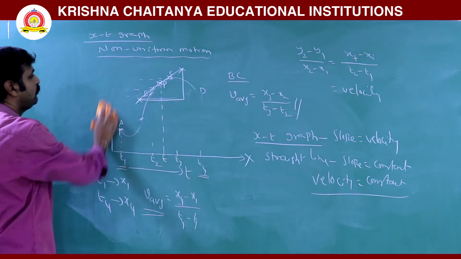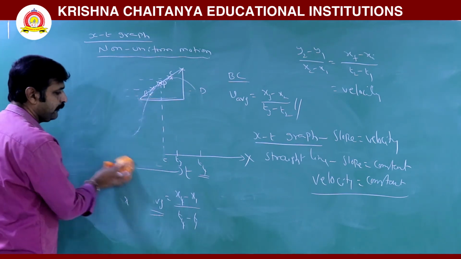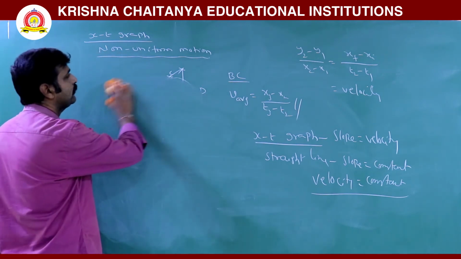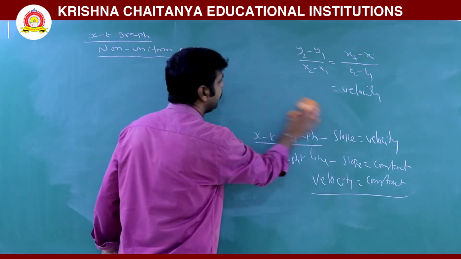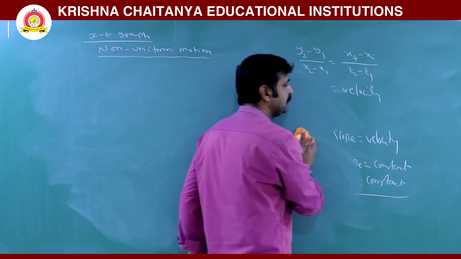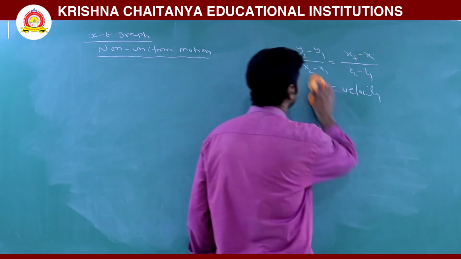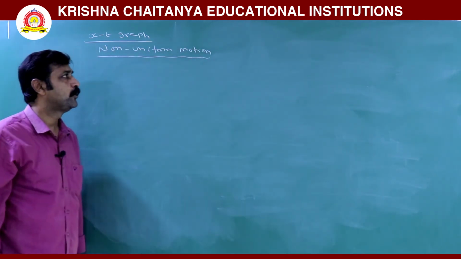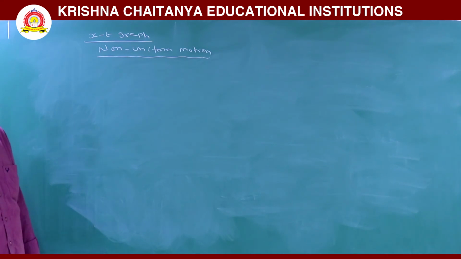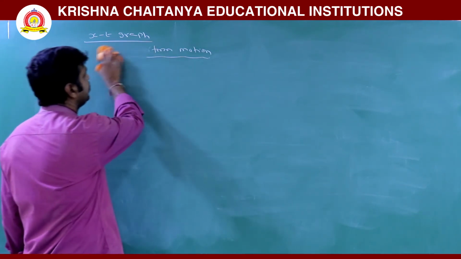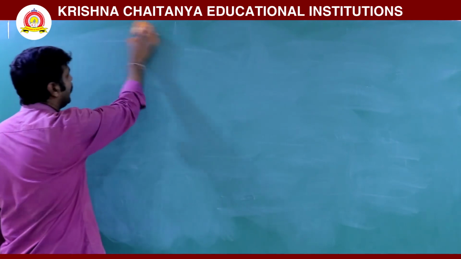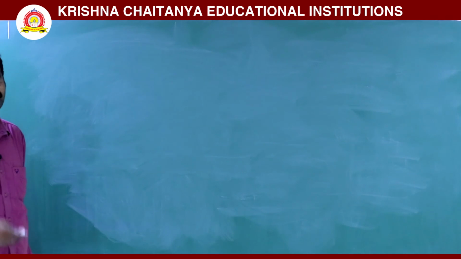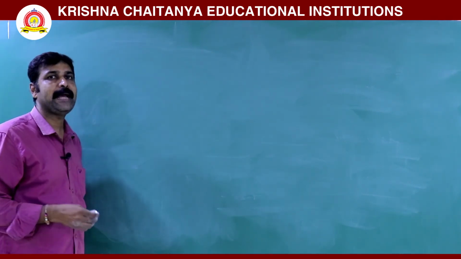So in non-uniform motion, you will get average velocities and instantaneous velocities at different values. They are not equal. But in uniform motion, you will get the same instantaneous and average velocity. Since average velocity and instantaneous velocity are equal in uniform motion and not equal in non-uniform motion, that means velocity is not constant, so velocity changes. When velocity changes with time, it is said to be acceleration.